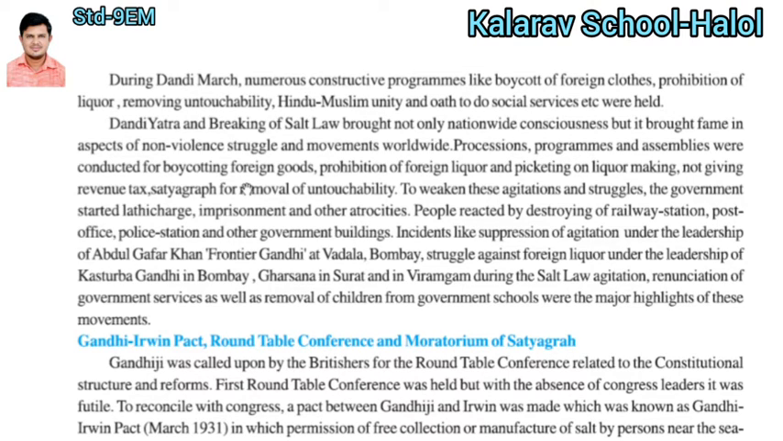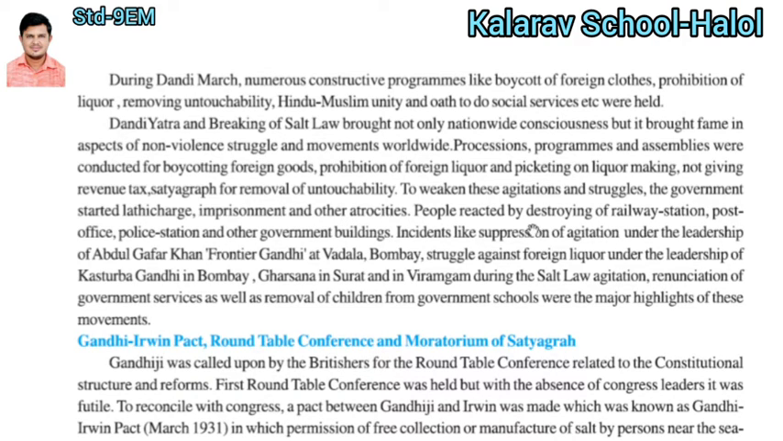There was prohibition of foreign liquor and picketing of liquor shops, non-payment of revenue tax, and satyagraha for the removal of untouchability. Untouchability was a very bad and worst thing in the history of India. It was removed by the people of India. It was necessary to weaken the agitation and the struggle, so the government started lathi charges to stop this activity. What could the government do? They were helpless. They resorted to lathi charges, imprisonment and other measures.